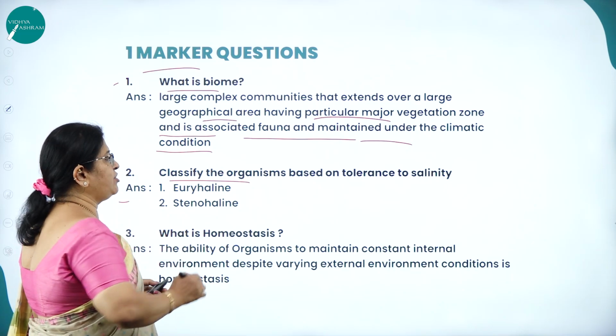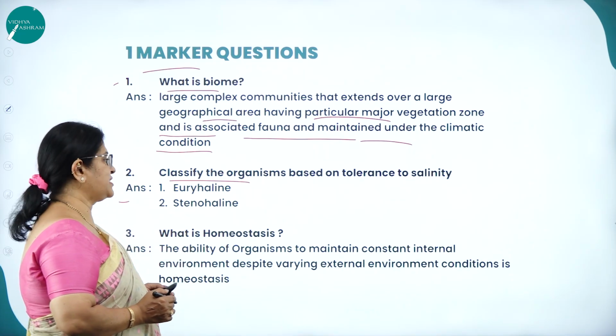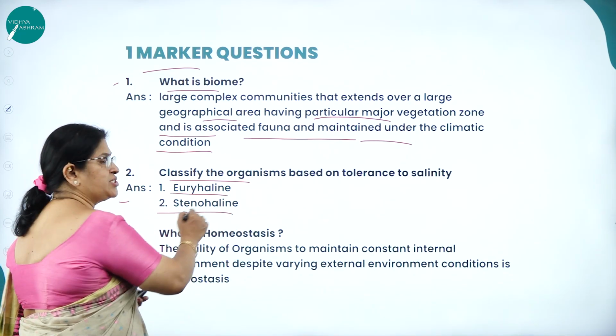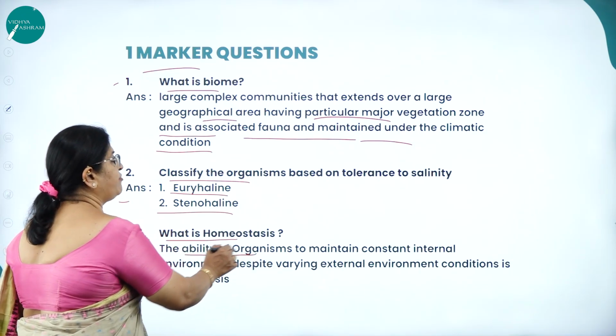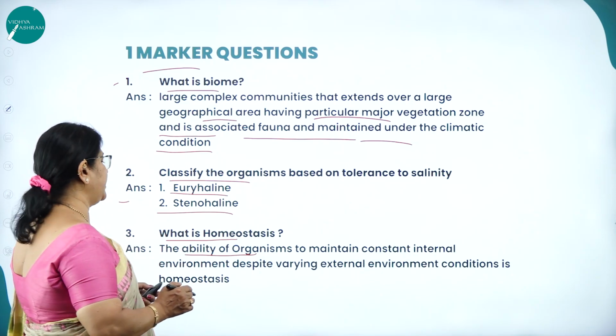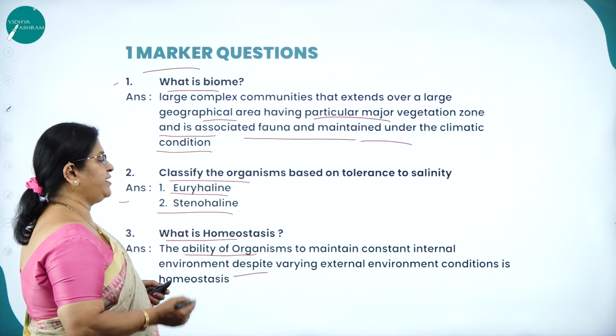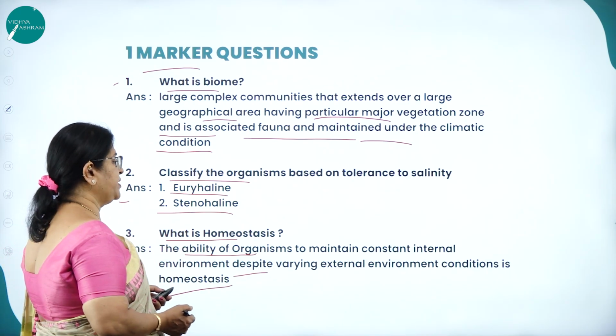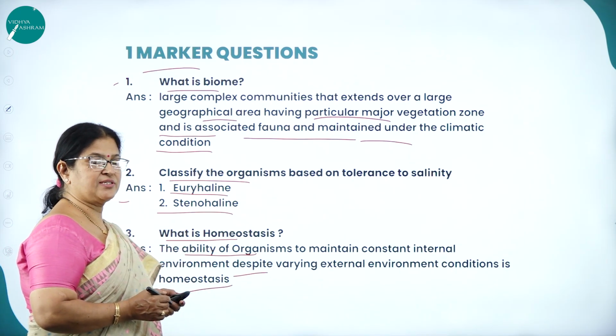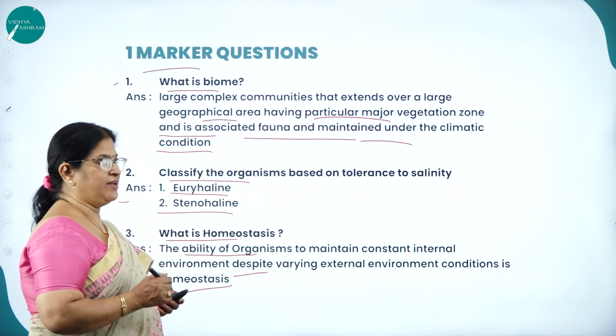Next, classify the organism based on tolerance of salinity: euryhaline and stenohaline. Then what is homeostasis? That is the ability of organisms to maintain a constant internal environment despite varying external environmental conditions. In simple words, homeostasis is nothing but the internal environment.